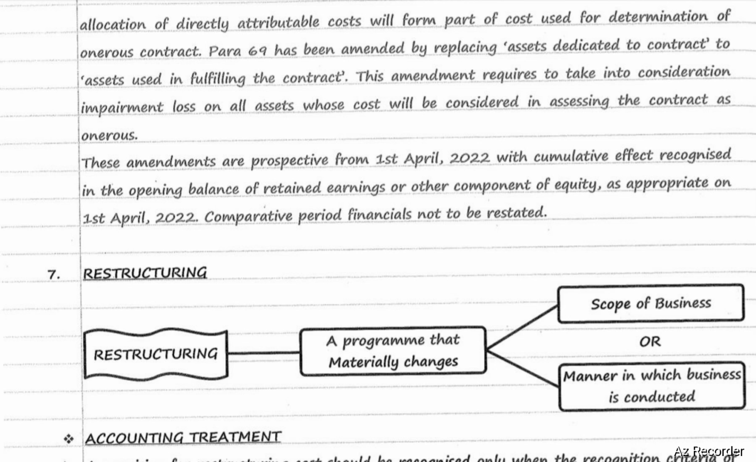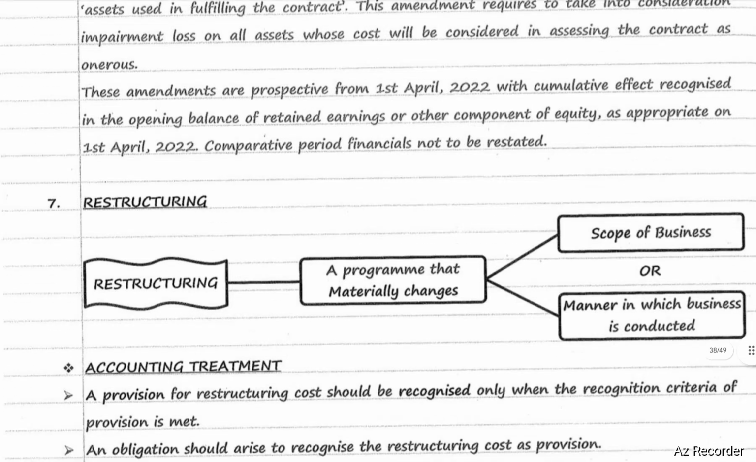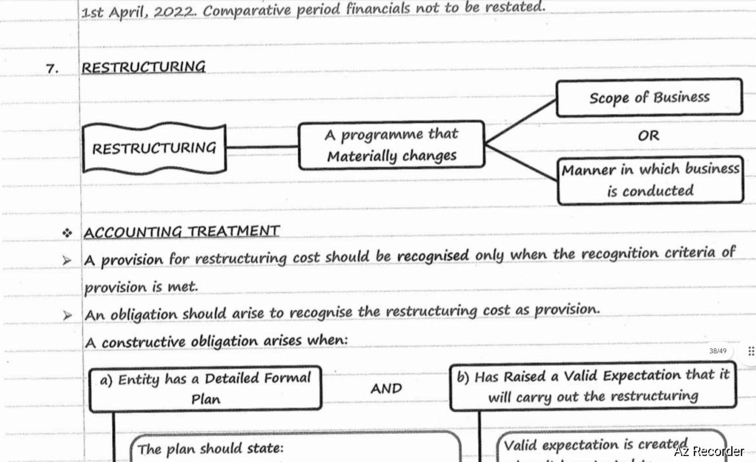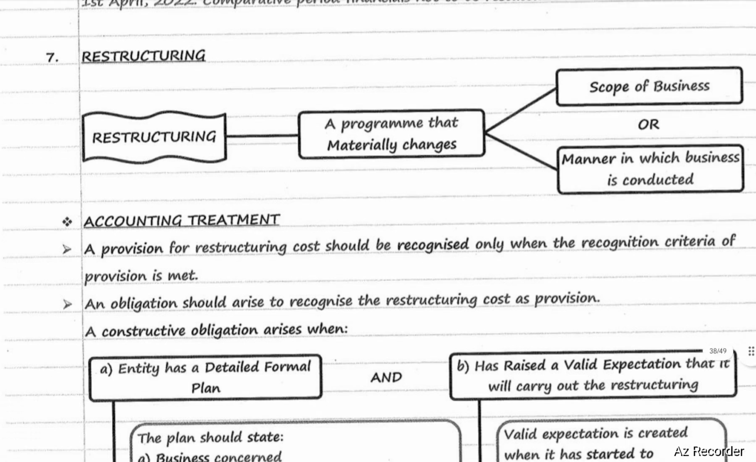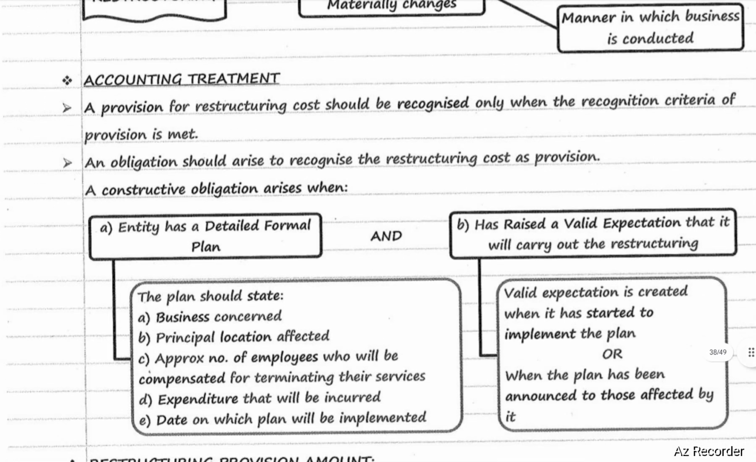Next, restructuring. What is meant by restructuring? Restructuring is a program that materially changes the scope of business or the manner in which business is conducted. Example, corporate restructuring, that includes internal restructuring, external restructuring, etc. Accounting treatment of restructuring: a provision for restructuring cost should be recognized only when the recognition criteria of the provision are met. An obligation should arise to recognize the restructuring cost as a provision.